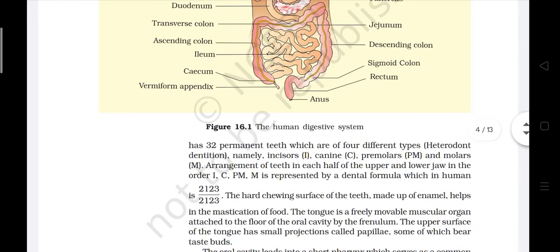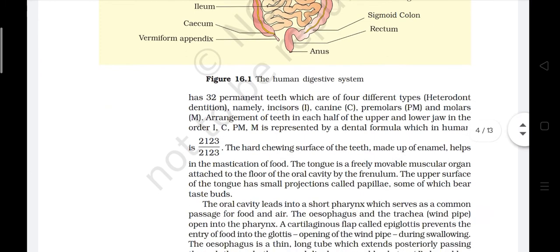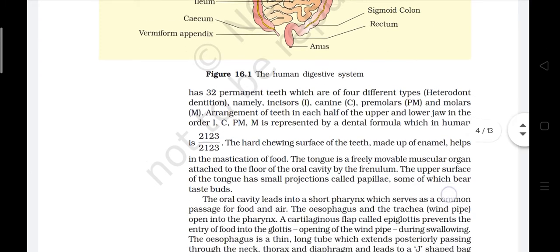has 32 permanent teeth which are of four different types. Heterodont dentition, namely incisors, canine, premolar and molars. Arrangement of the teeth in each half of the upper and lower jaw in the order I, C, PM, M is represented by dental formula, which in human is 2123 upon 2123. The hard chewing surface of the teeth made up of enamel helps in the mastication of food.